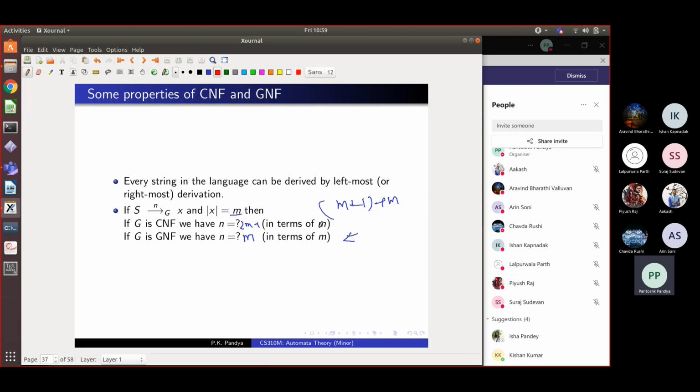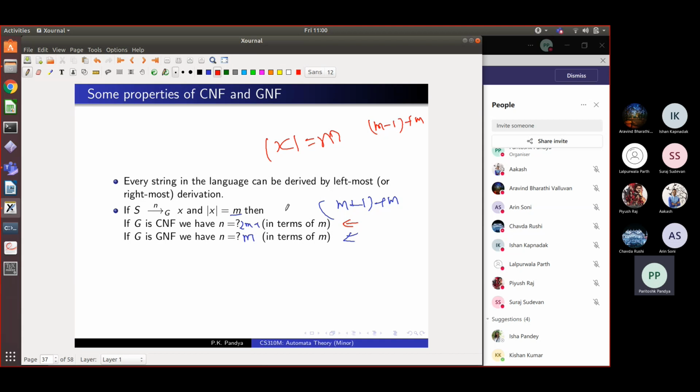So the reason is this theorem that, if you have a string x of length m, then you will require 2m minus 1 steps to derive that string in a Chomsky normal form grammar.